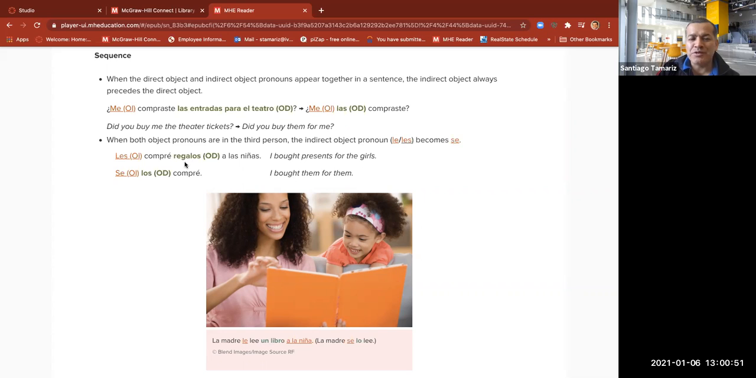But what happens when we have two L's? L from les and L from los. The first L, which belongs to the indirect object pronoun, becomes S. And we make it se. No ses, but se. So the final version would be se los compré. Se los compré. Okay? Don't forget this rule, es muy importante.